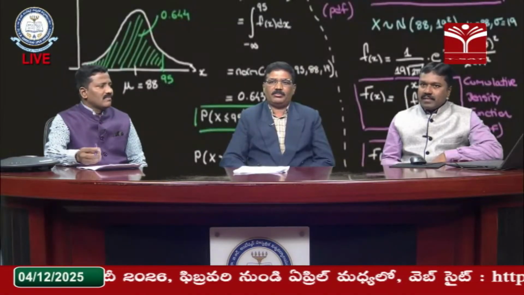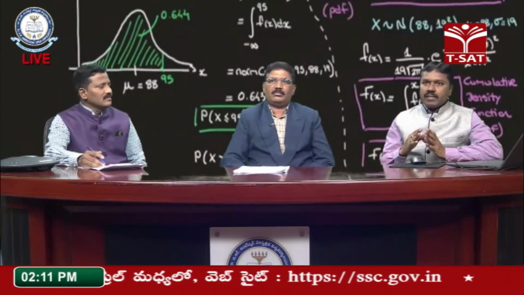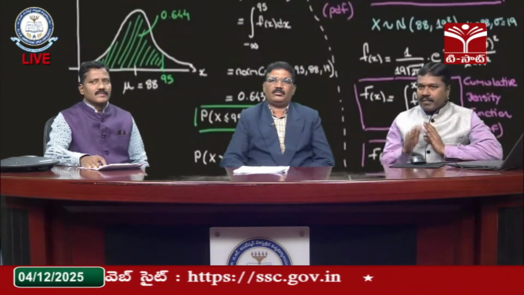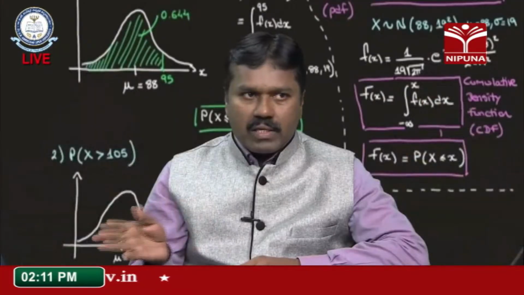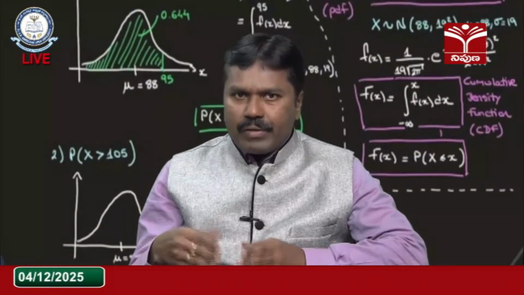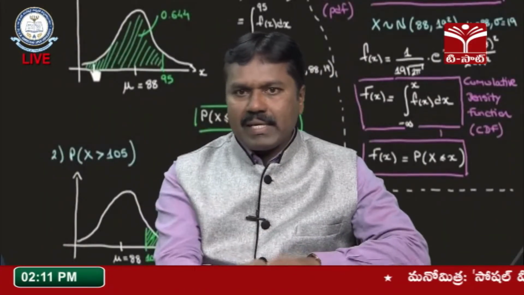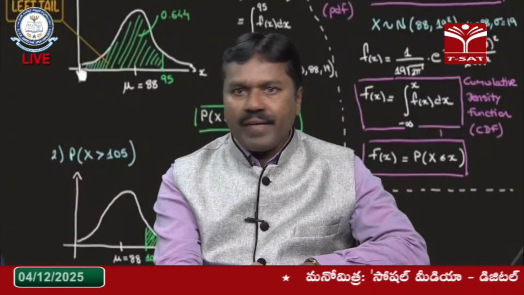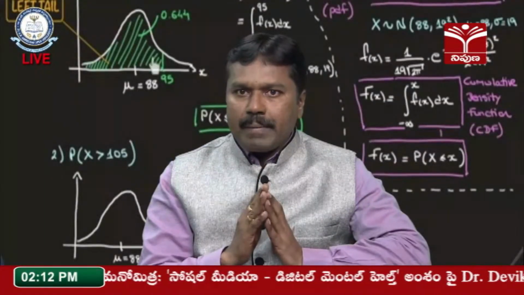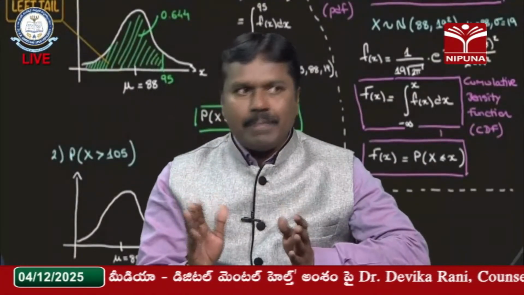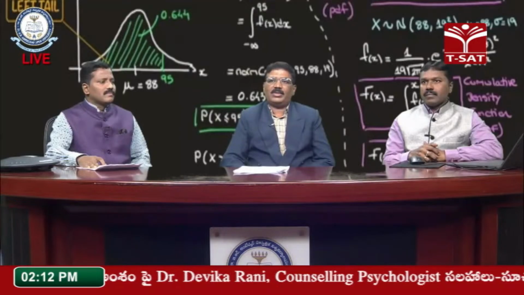Yes, exactly what Sampath Kumar sir said. A student can remember these important things. Just now we explained how to derive the mean and variance of the distribution, making use of the moment generating function. So what are the mean and variance here? The mean is equal to mu and the variance is equal to sigma square. A student can remember these two things, because based on these two parameters this entire distribution is described in detail. Now we can discuss the characteristic function of the normal distribution.